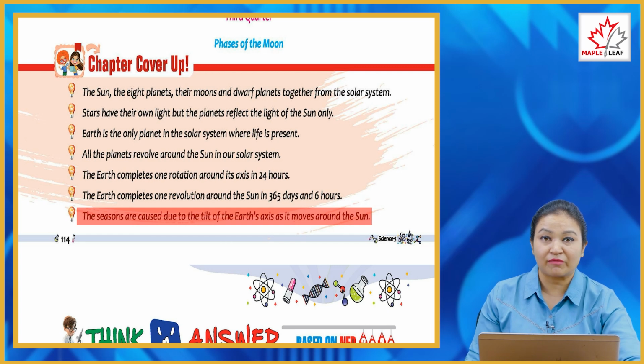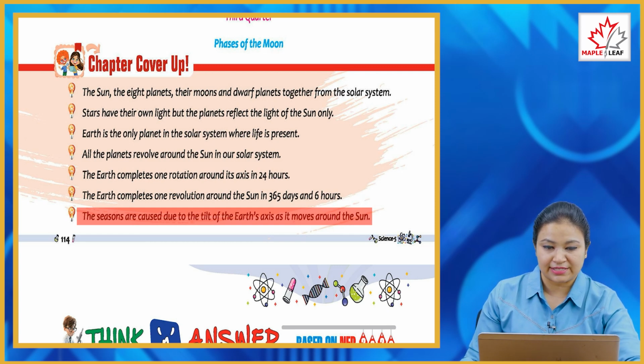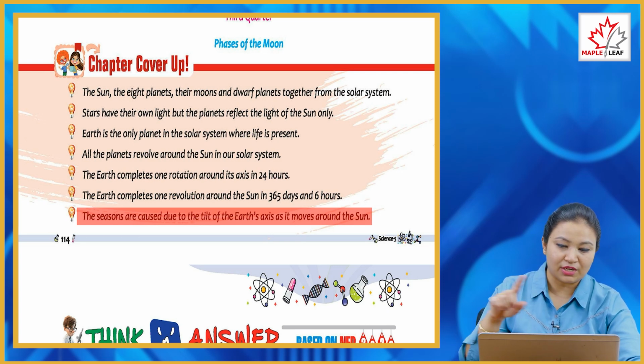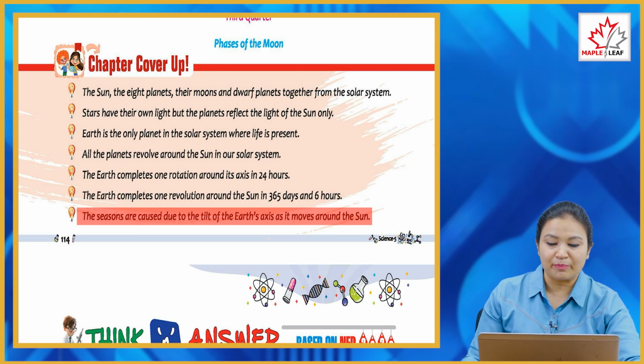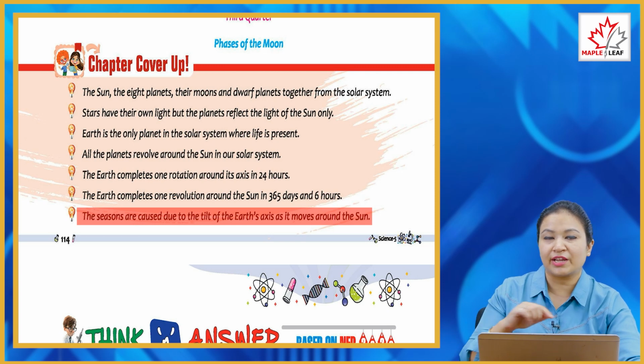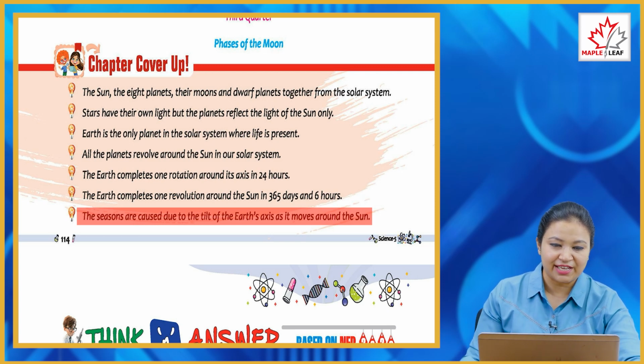So in this chapter we have learned about our solar system, 8 planets, moon, dwarf planets, etc. And also about stars. Stars have their own light, but planets don't have. Earth is the only planet where life exists, and all the planets revolve around the sun. Also we have learned about the moon. Moon is the natural satellite of our planet, and it completes its one rotation in 29 days.